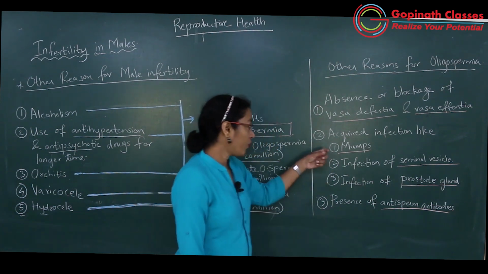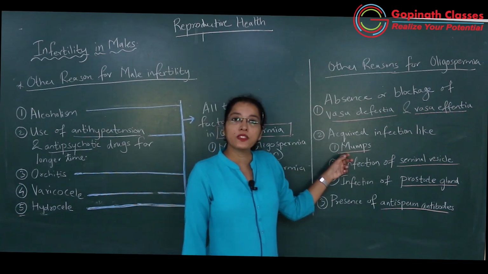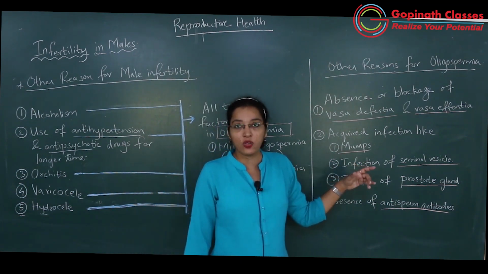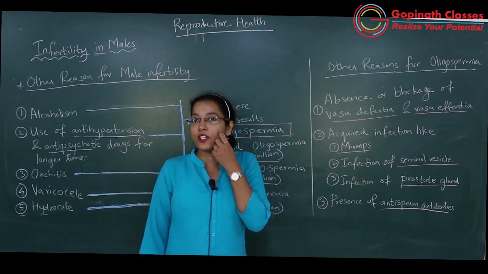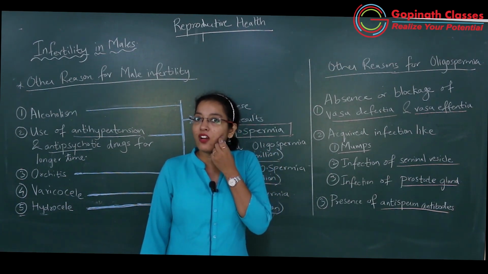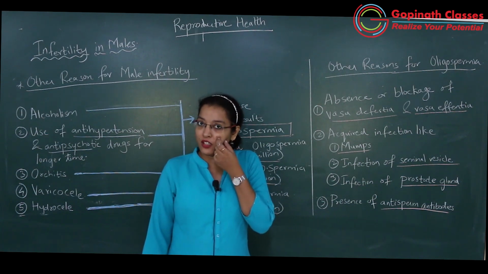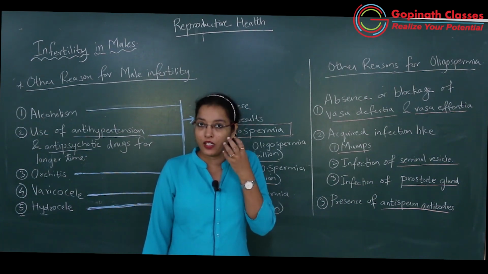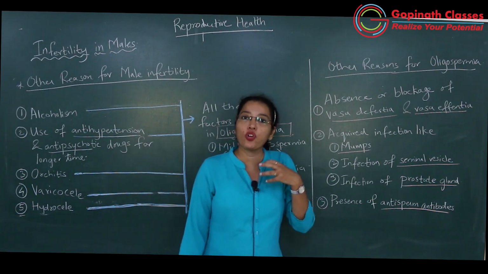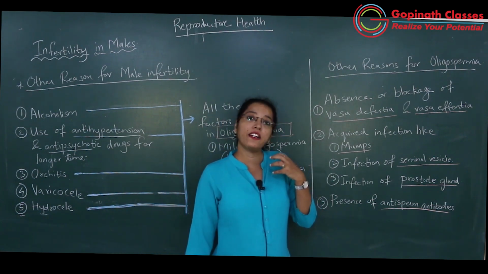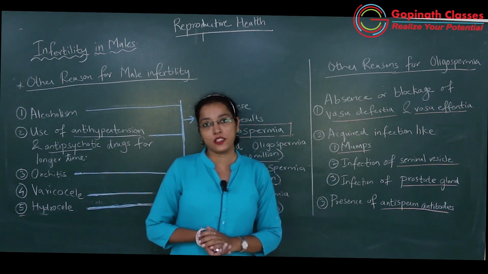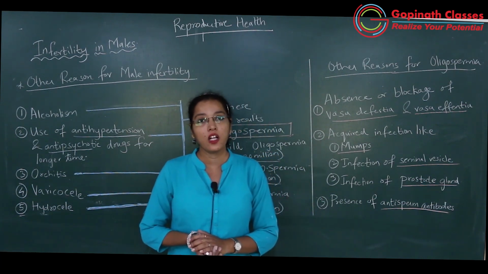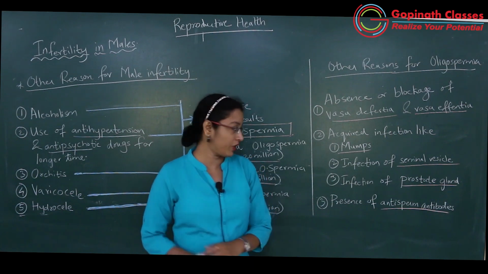First is mumps. मम्प्स का virus अगर body में enter हुआ तो the parotid salivary gland, which is the largest salivary gland present in front of the ear, gets inflamed and there is inflammation of the testis also, and this virus also affects the functioning of the testis, which will result in low sperm count.